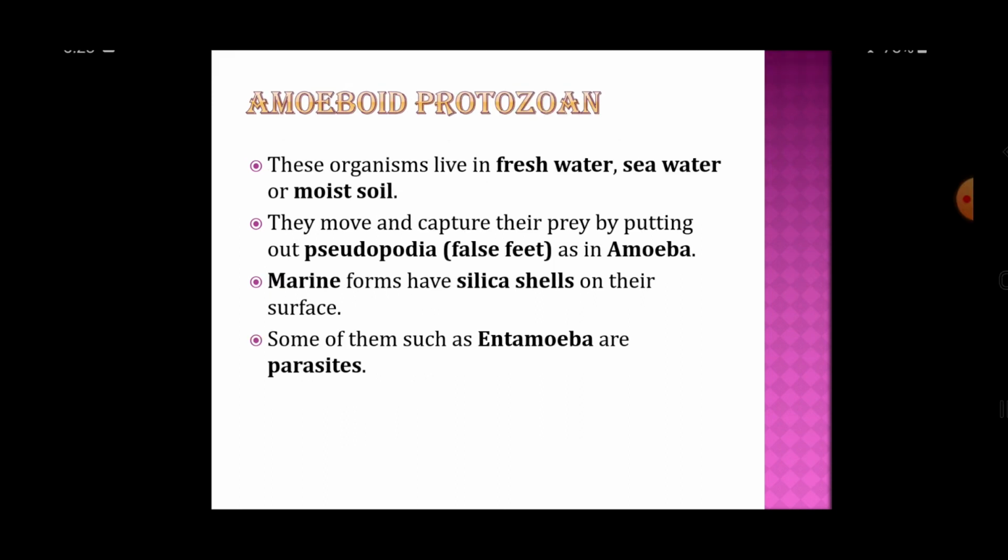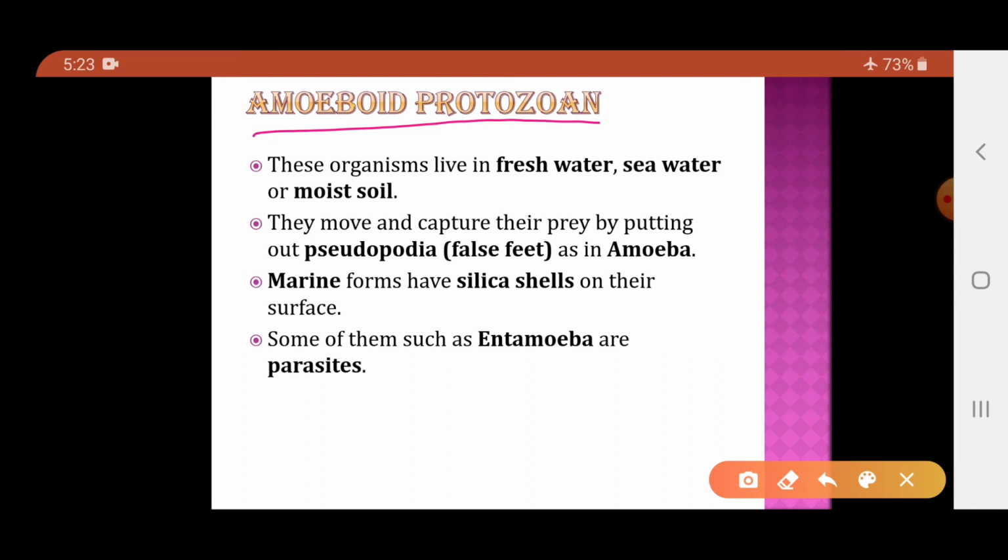So, first of all, the amoeboid protozoans. These organisms are found in fresh water or seawater or in the moist soil. Now, they move and capture their prey. So, basically, as I told you, the protozoans are heterotrophic, and in the heterotrophic mode of nutrition, either they are predators or they are parasitic. So, these amoeboid protozoans, they capture the prey.